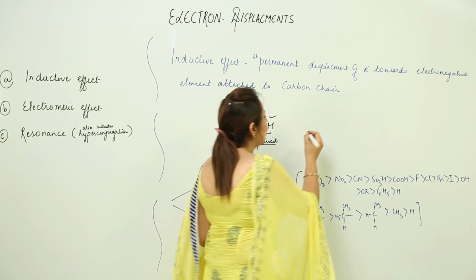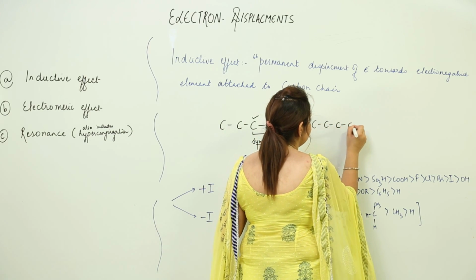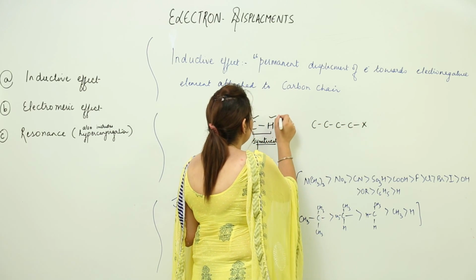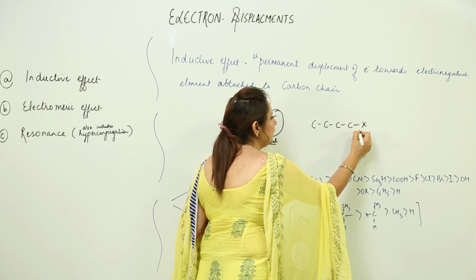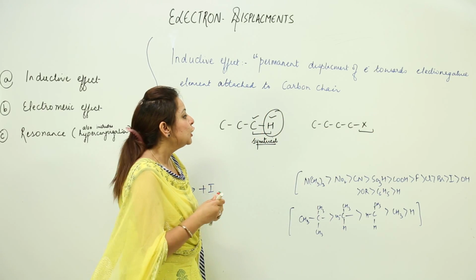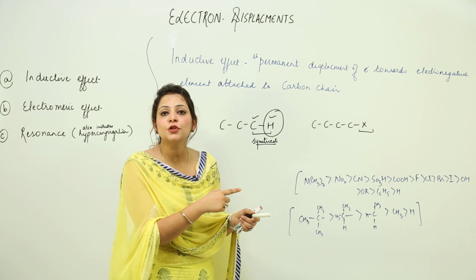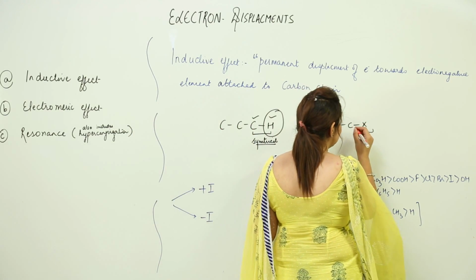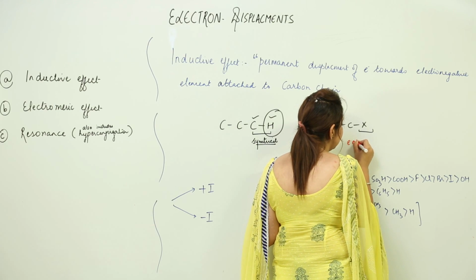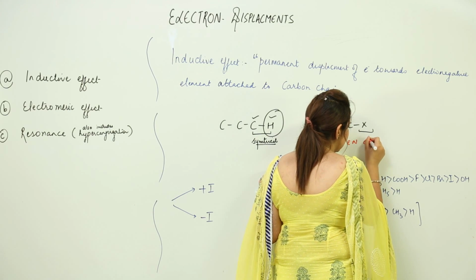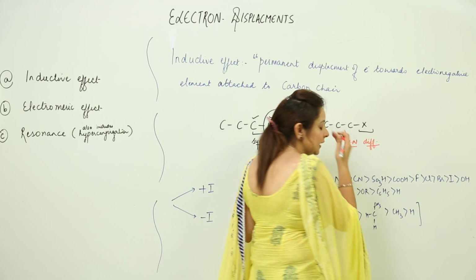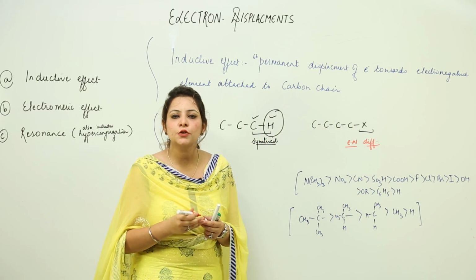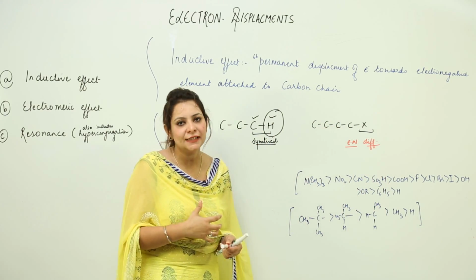But when we replace this hydrogen with some electronegative element, the distribution of electrons is not symmetrical, because there is an electronegativity difference. One is more electronegative and the other is less electronegative.